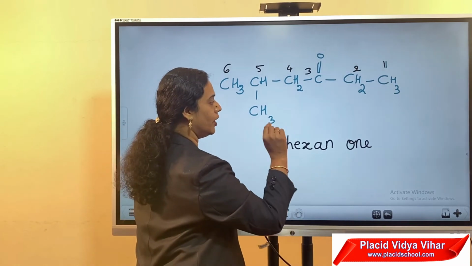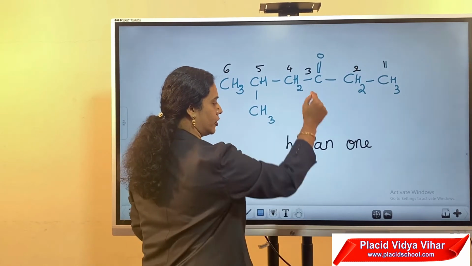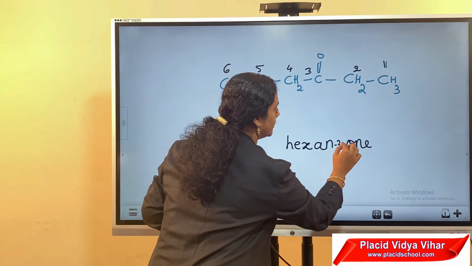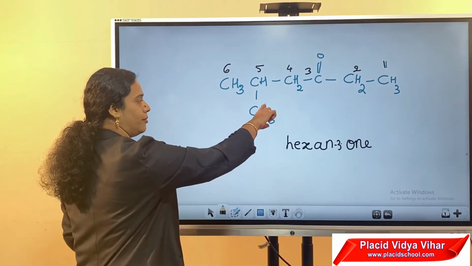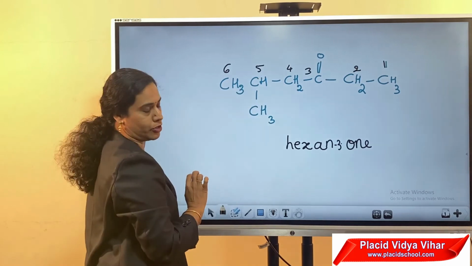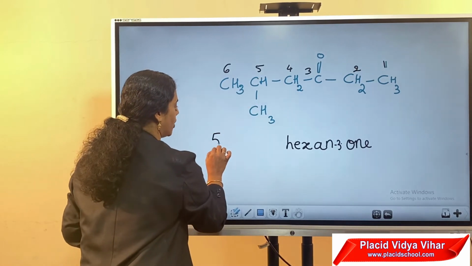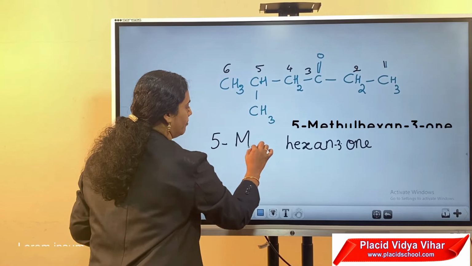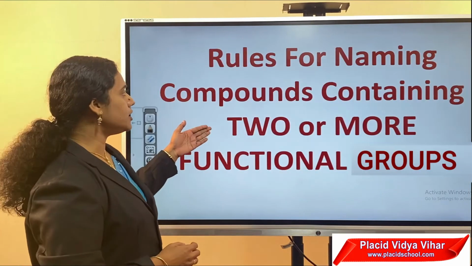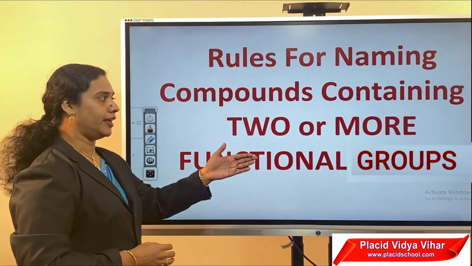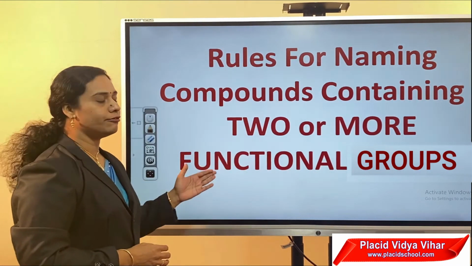Then we have to denote the position of the functional group. It is attached at the third carbon. So hexane-3-one. Then the substituent methyl group is attached at the fifth position. So the name of the compound is 5-methylhexan-3-one.